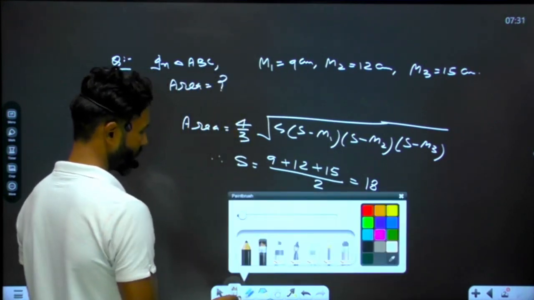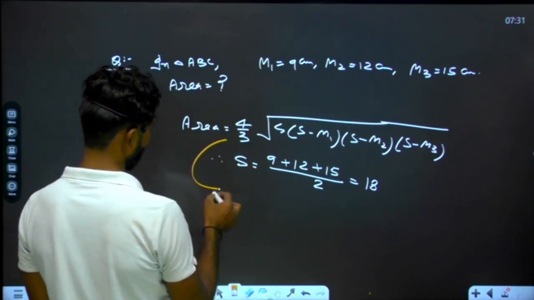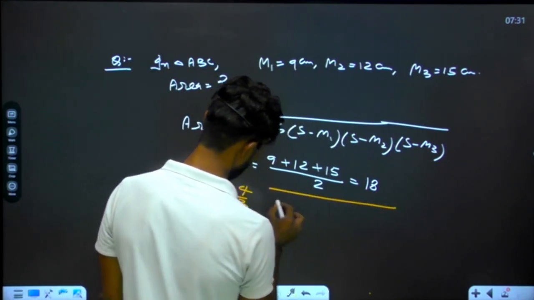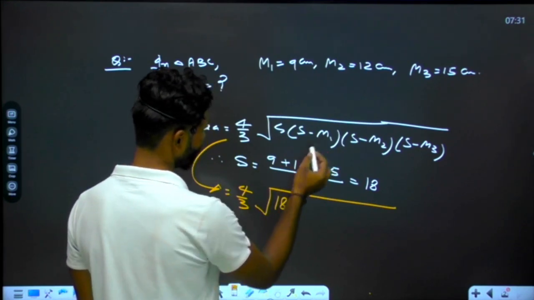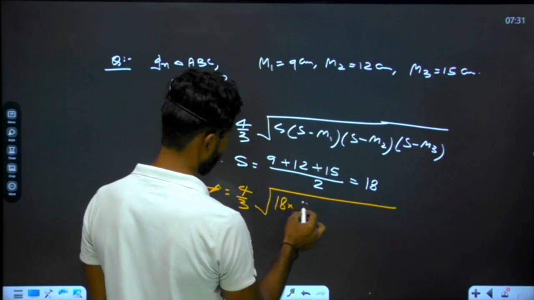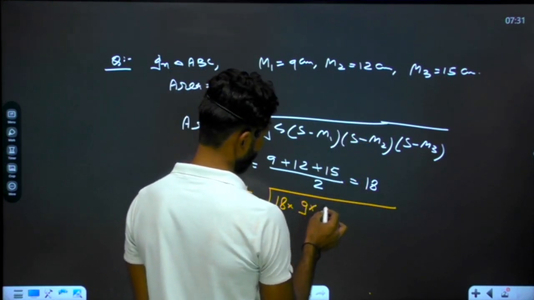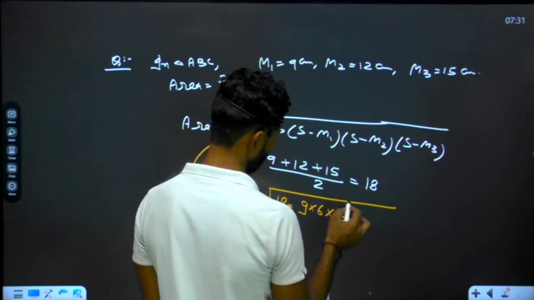Now we are going to place all related values in the formula. The formula is equal to 4 upon 3. So value of S is 18. Firstly, we will place 18 over here. Next, S minus M1, 18 minus 9, it will be equal to 9. S minus M2, 18 minus 12, it will be equal to 6. S minus M3, 18 minus 15, it will be again 3.